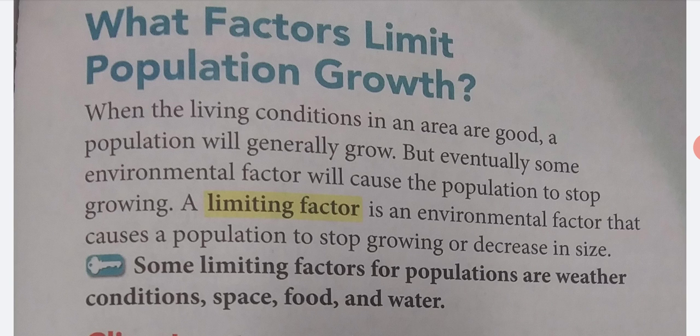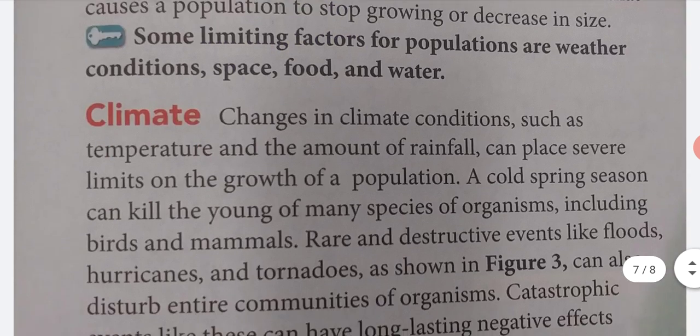What factors limit population growth? When the living conditions in an area are good, a population will generally grow, but eventually some environmental factor will cause the population to stop growing. A limiting factor is an environmental factor that causes a population to stop growing or decrease in size. Some limiting factors for populations are weather conditions, space, food, and water.